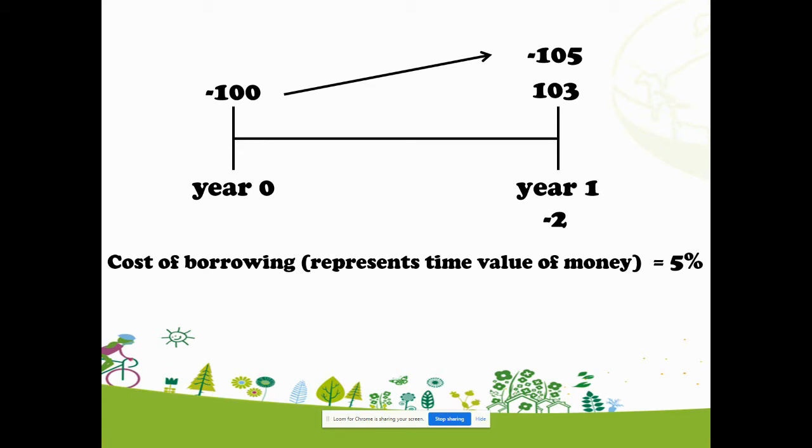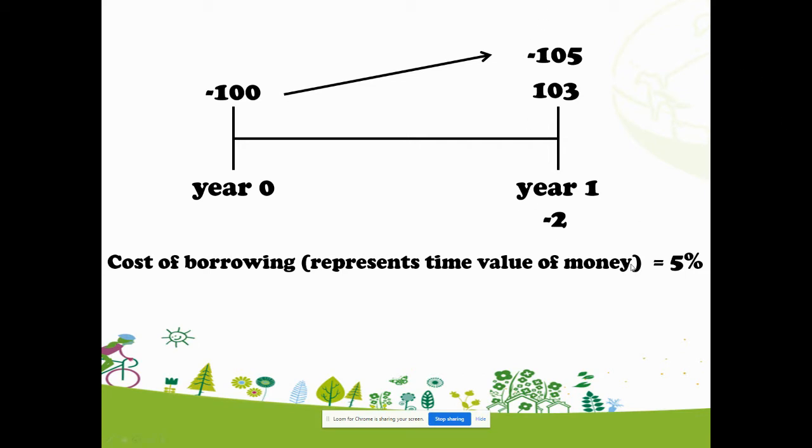And how do you consider time value of money? Actually, it's very simple. What you need to do is only compare all the cash flows at the same timing, or at a given point of time. It's like what I'm doing right now. I convert the $100 to 105 at year 1, and then I compare it to 103 also at year 1. So I will have an answer that has already considered time value of money, which is -2, a loss of $2. I should not invest into this investment.